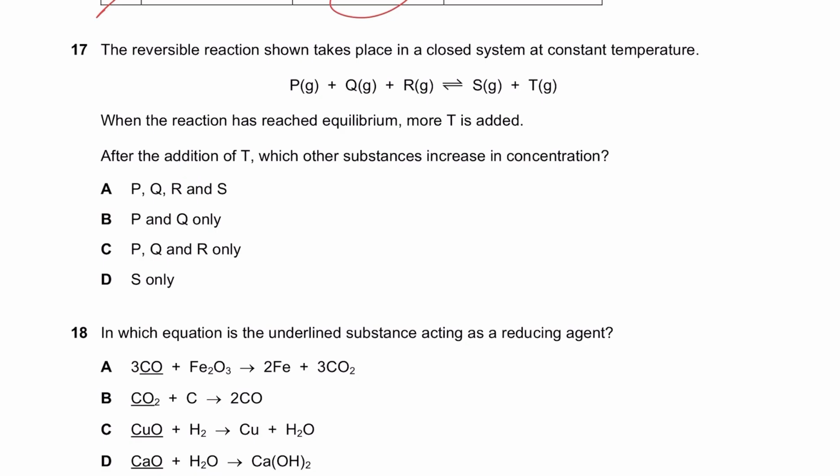The reversible reaction is shown. When the reaction has reached equilibrium, more T is added. Now, if you add more T, what would happen is, I told you, Le Chatelier said if a change is made to any system, let me just explain Le Chatelier very, very simply.